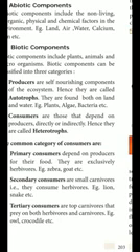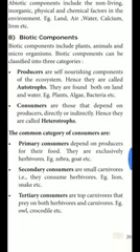Only they eat plants. Plant-eating animals are called primary consumers. Example, zebra, goat, etc.